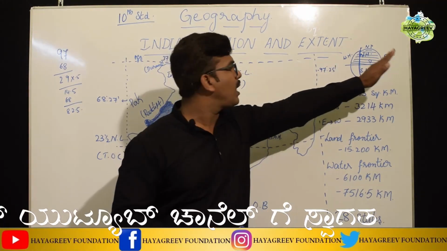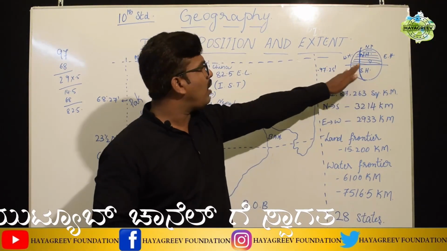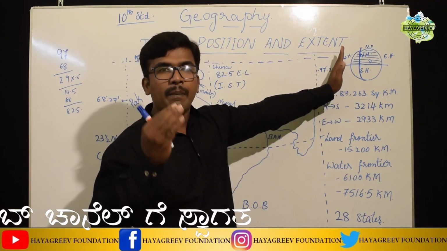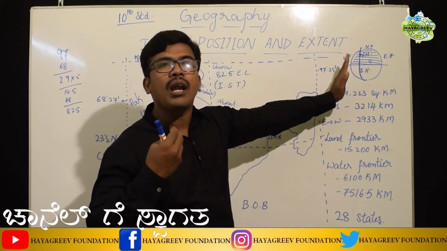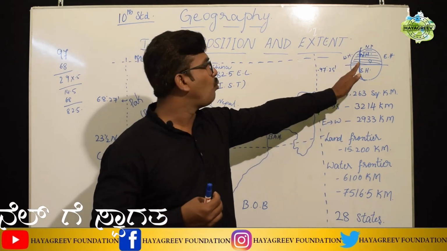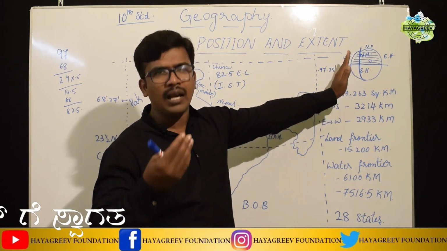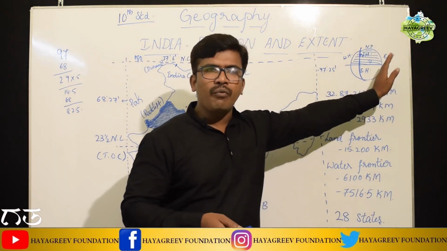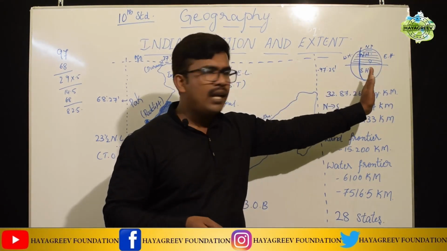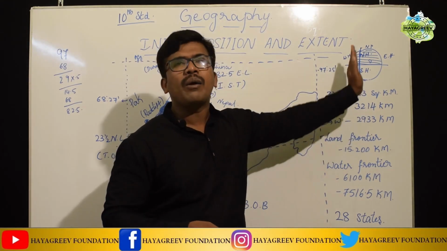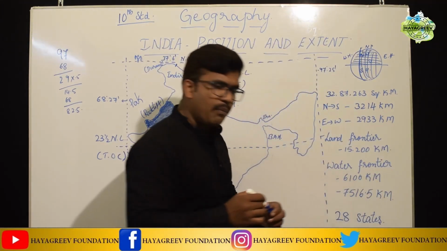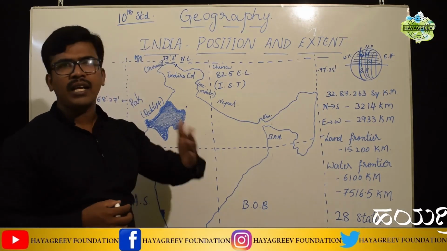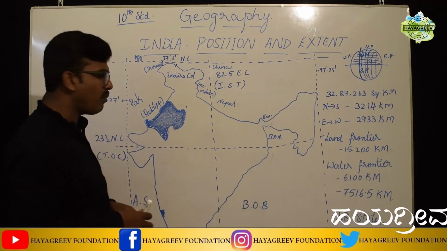Western Hemisphere and Eastern Hemisphere. So here in the Western Hemisphere we have 180 meridians or longitudes. Likewise, in the Eastern Hemisphere also we have 180 longitudes or meridians. Then in between which longitudes or meridians is India located? So let us see now.